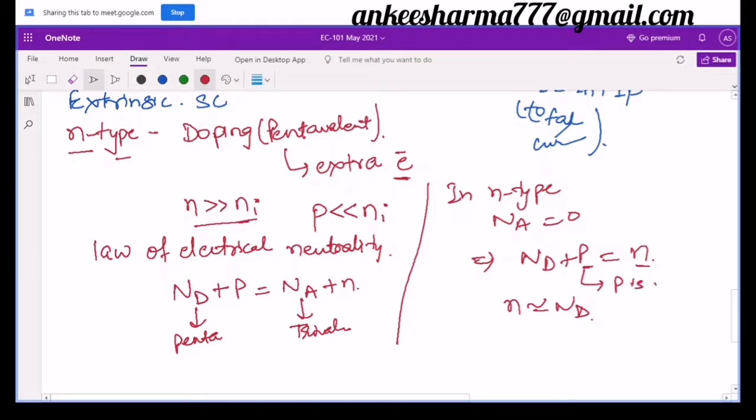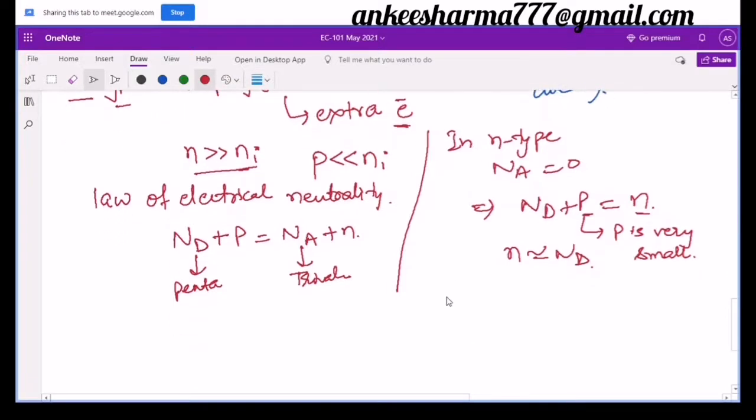So we may neglect it for normal calculations, though not for precise calculations. So this Nd is the donor concentration and it denotes the number of the pentavalent atoms added to the pure semiconductor.